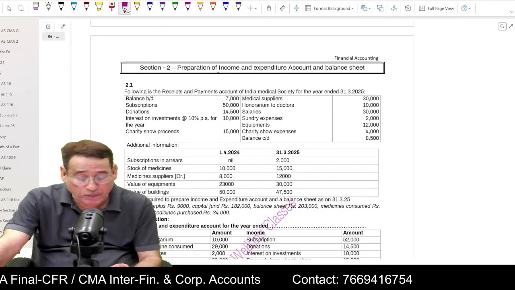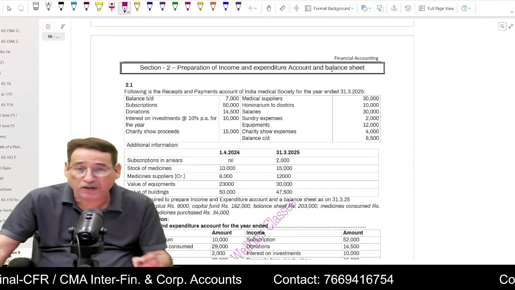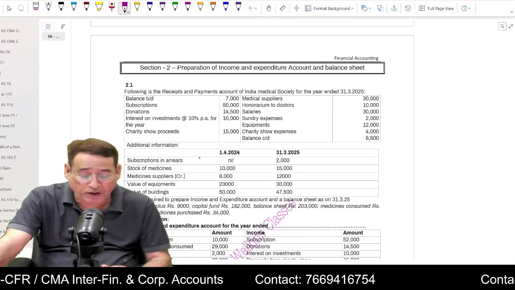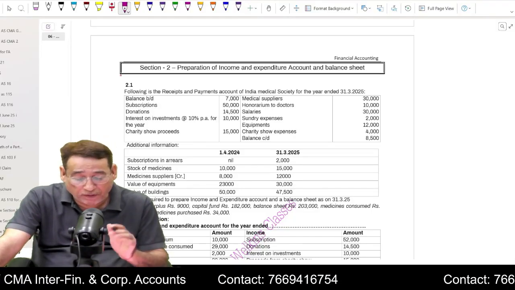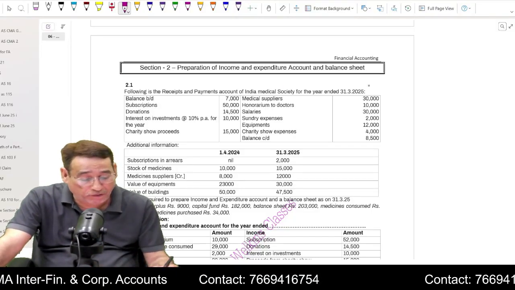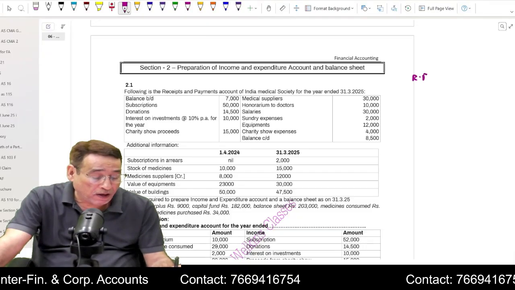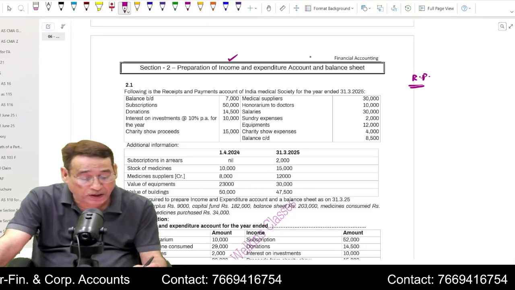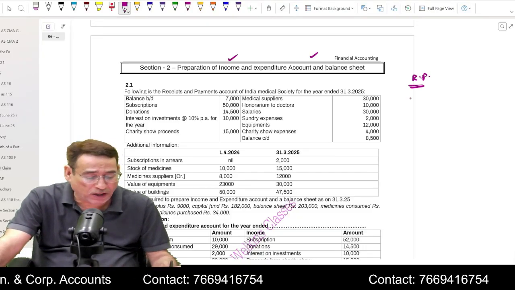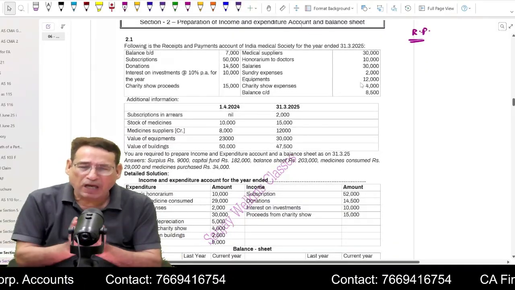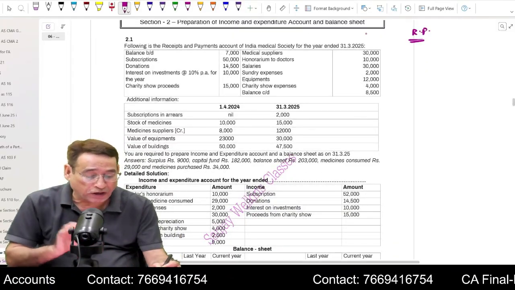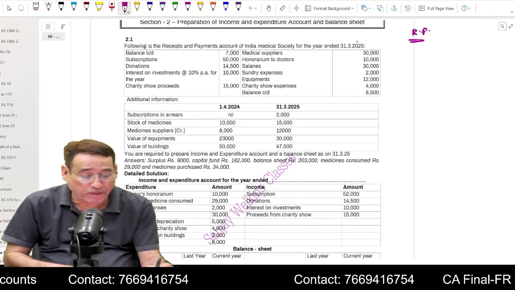Then the next one is preparation of income and expenditure account and the balance sheet. How to prepare income and expenditure account when balance sheet is given. Now remember one thing, in this particular question we will be given receipt and payment account, and we are supposed to prepare income and expenditure account and a balance sheet. I told you the rule is very simple. Very simple. It is not tough at all. All we have to do is to first of all start with our right hand side. This is my receipt and payment account for the current year.